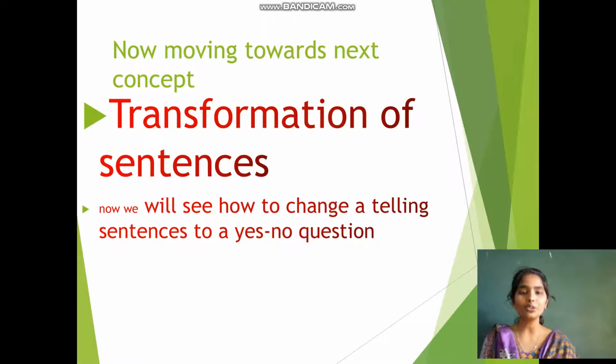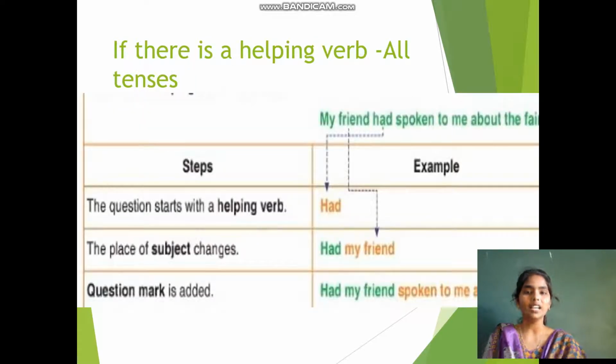So how are we going to transform a sentence? Now we will see how to change a telling sentence to a yes or no question. So there will be a sentence, and we are supposed to change that sentence to a yes or no question. Let's learn how to do that. Yes. There is one sentence, my friend had spoken to me about the faith. This is one telling sentence. I want to change this sentence to a yes or no question. So how am I supposed to do that?